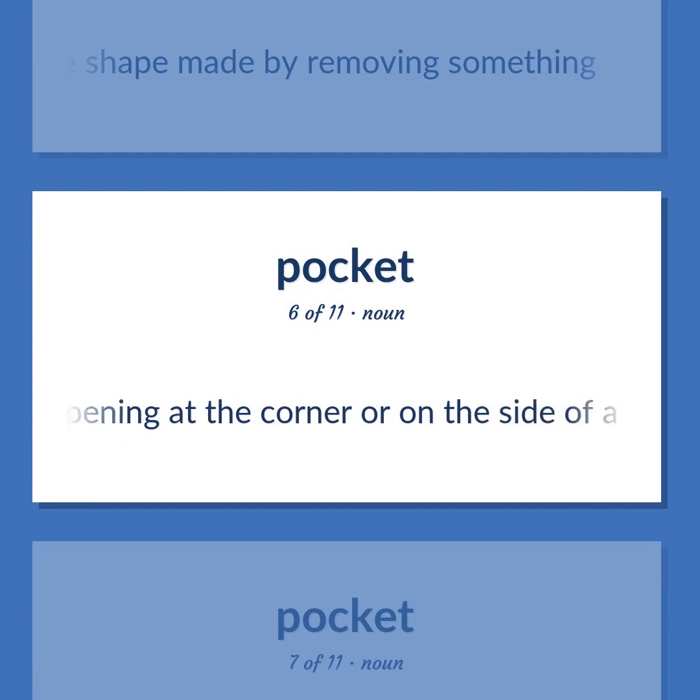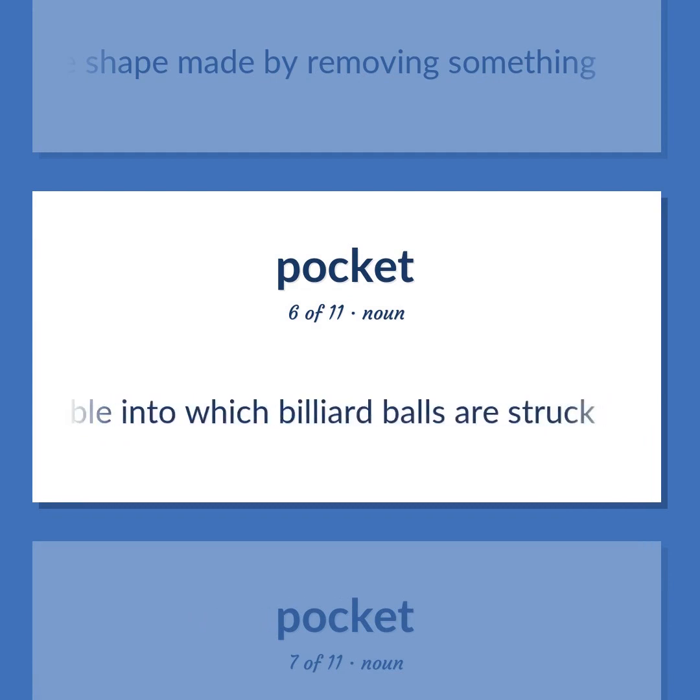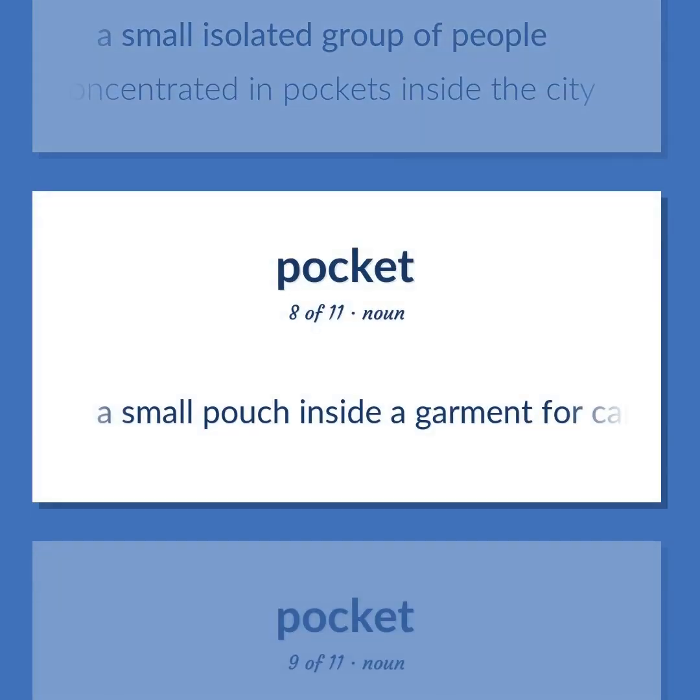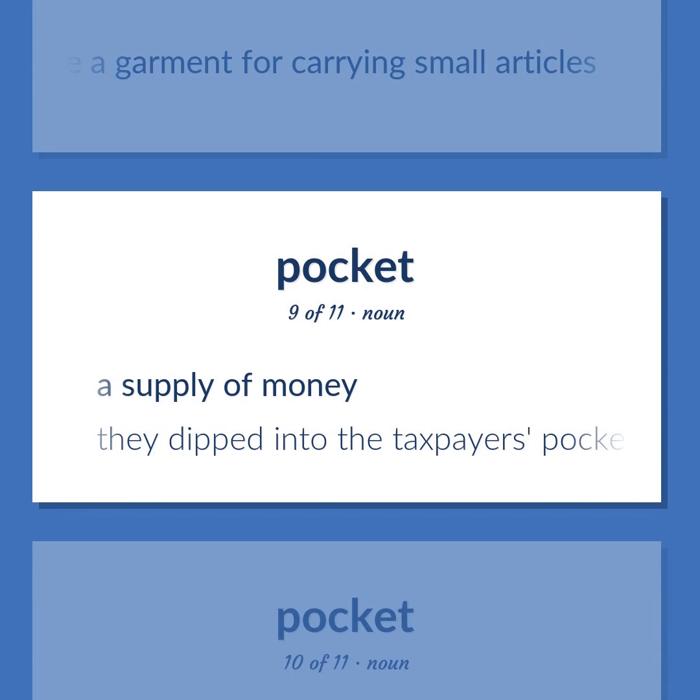An opening at the corner or on the side of a billiard table into which billiard balls are struck. A small isolated group of people. They were concentrated in pockets inside the city. A small pouch inside a garment for carrying small articles. A supply of money. They dipped into the taxpayers' pockets.